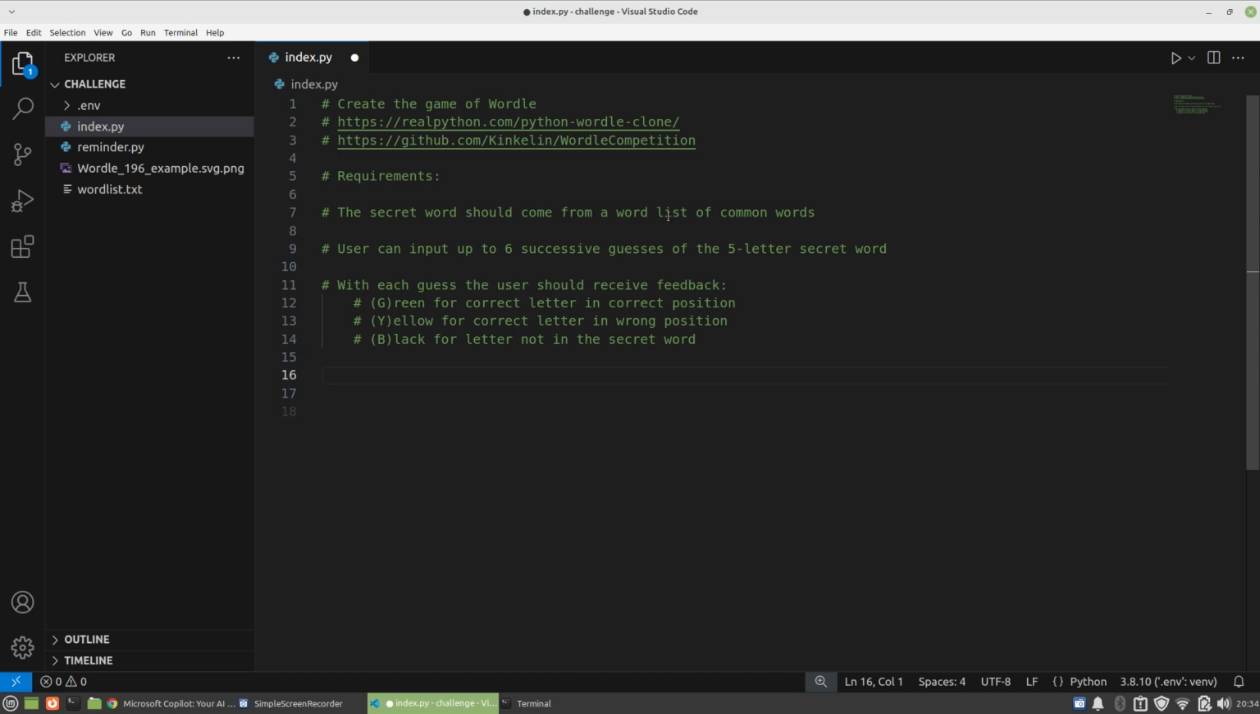So, secret word should come from a word list, common words, and the user can have up to 6 successive guesses of the 5-letter secret word. With each guess, so obviously you're thinking now there should be a loop here, user should get feedback.